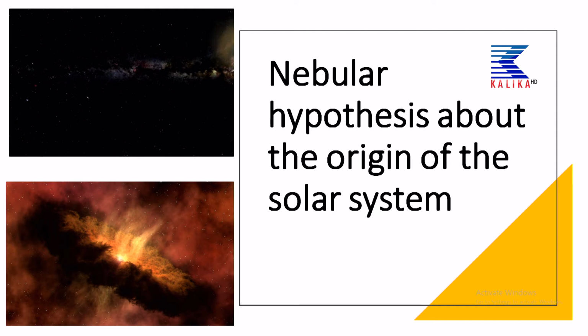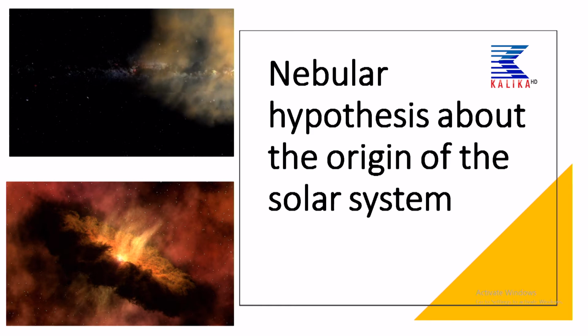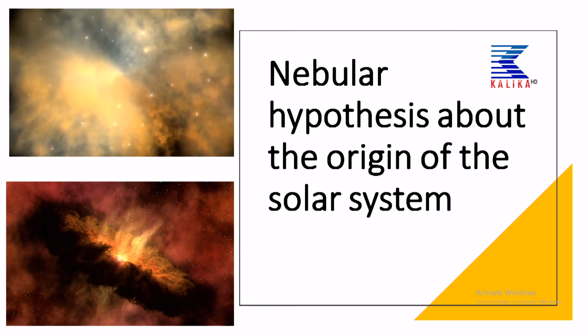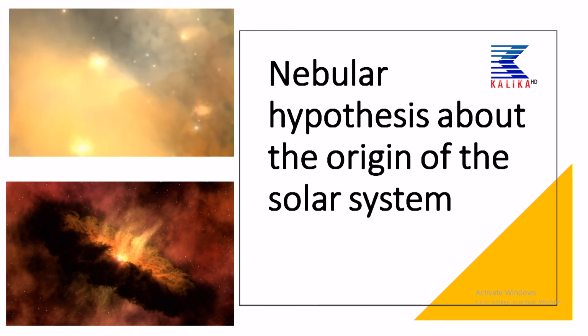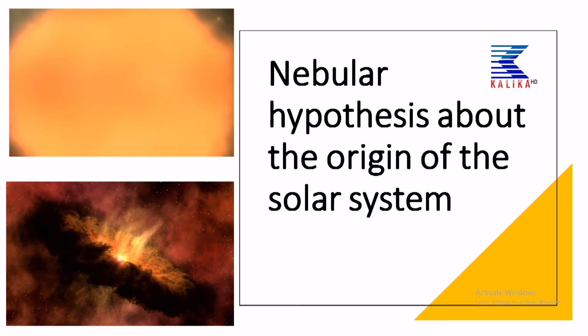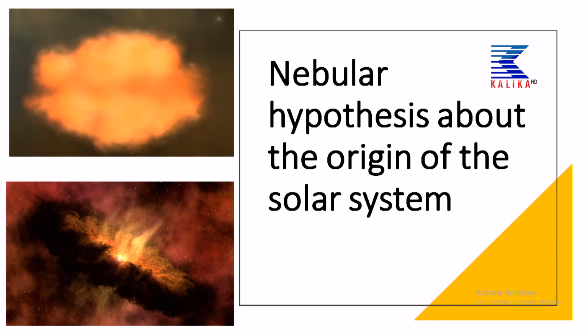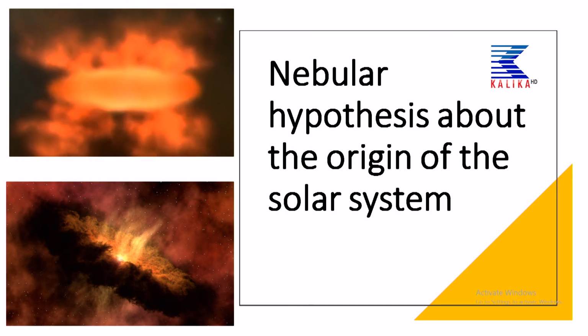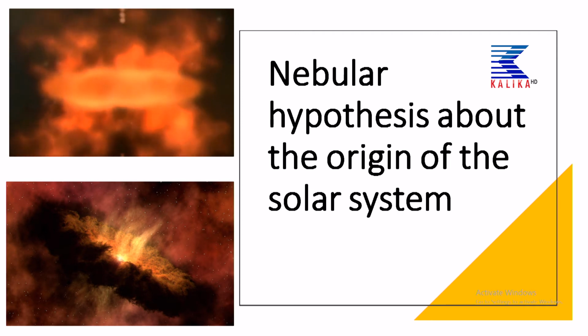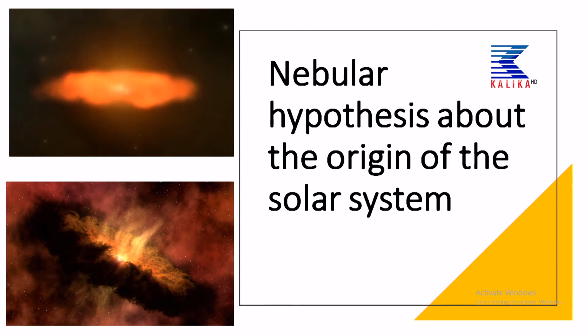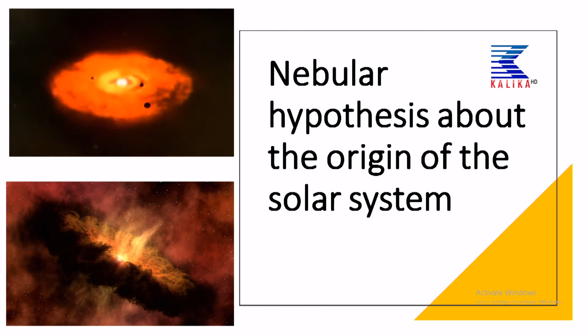Now, the nebular hypothesis about the origin of the solar system. In the video you can see the movement of clouds and dust particles. The dust particles whirl, and the centrally located mass becomes a big ball. The outer ring gets detached and becomes cool, and slowly the center becomes the sun and the others become small heavenly bodies, the other planets like earth, moon and satellites.